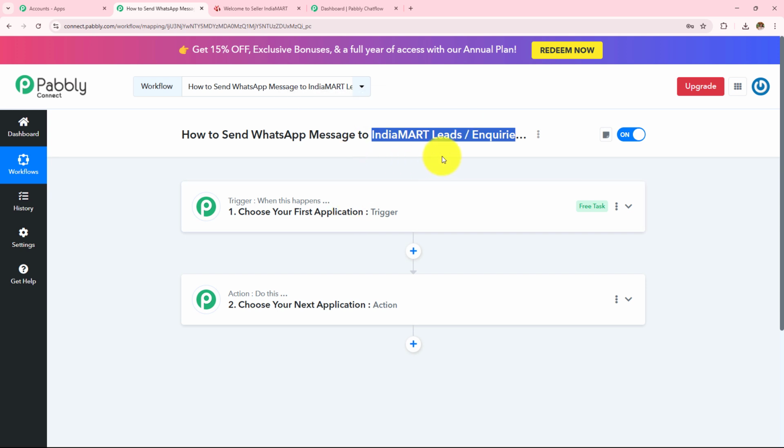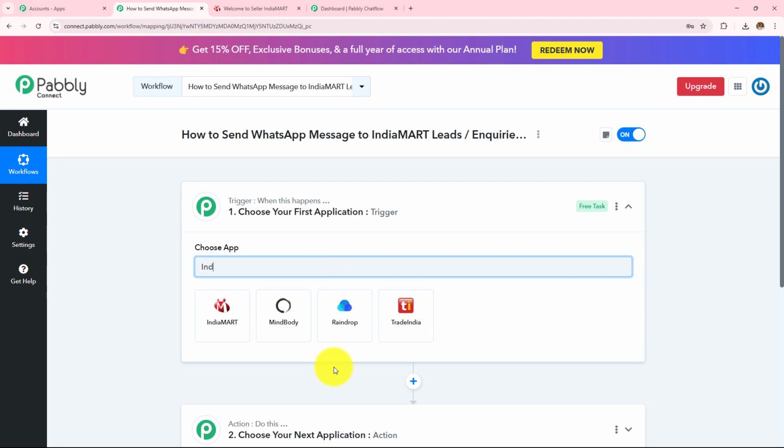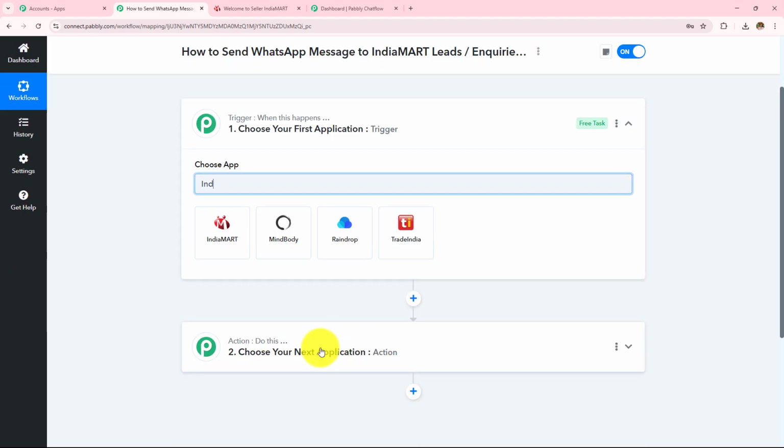So when I receive new lead or new inquiry in my IndiaMart and then action says do this, then send WhatsApp message. So here in my trigger application, I'll be taking IndiaMart, and then in my action application, I'll be taking Pabbly Chatflow with the help of which I'll be sending WhatsApp message.